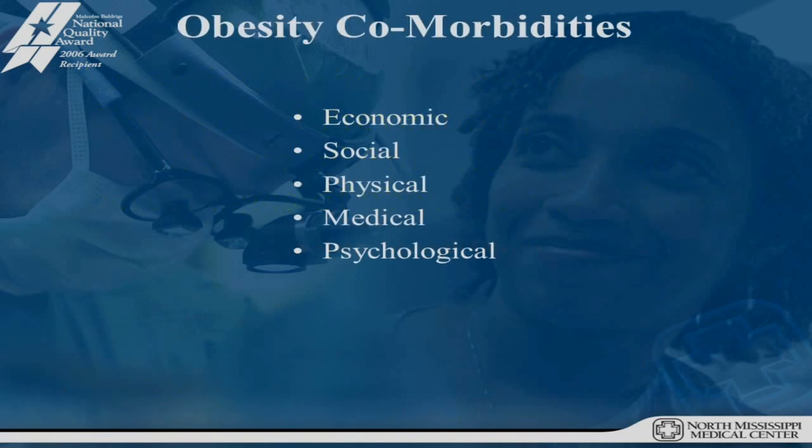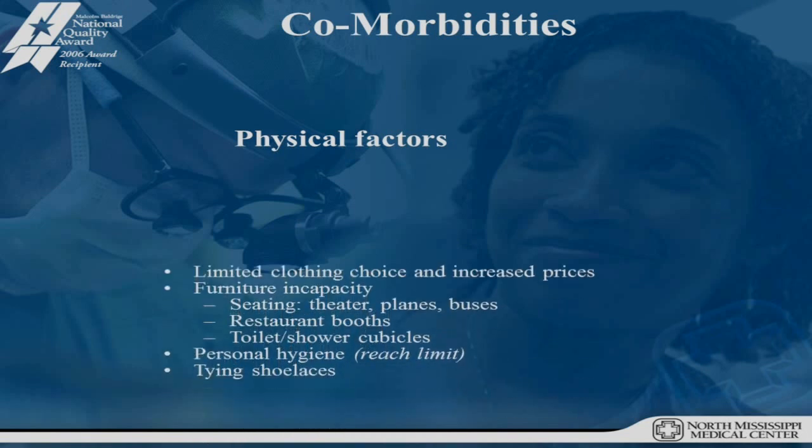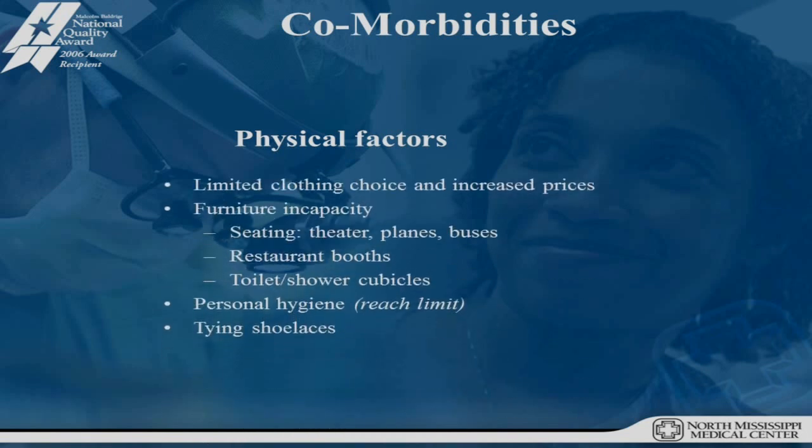Now, obesity-related comorbidities: there can be economic issues, social issues, physical issues, medical and psychological issues. A few of the physical factors: there can be limited clothing choices and increased prices. If you have to go to a special store to buy clothes, generally they cost more. There can be furniture incapacity. If you get on an airplane, you have to ask for a belt extender. You may go to a restaurant and try to get in a booth and you can't fit. Many of our patients battle and complain about this.